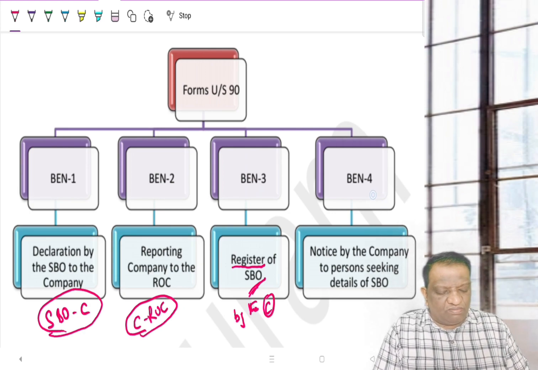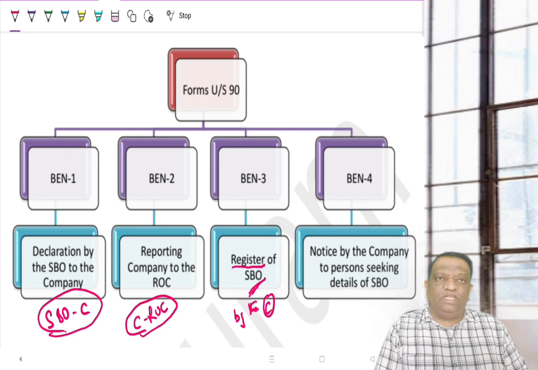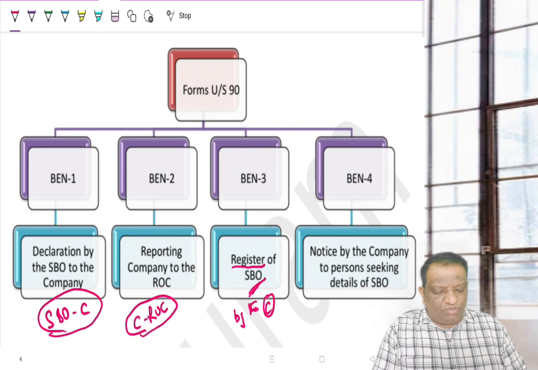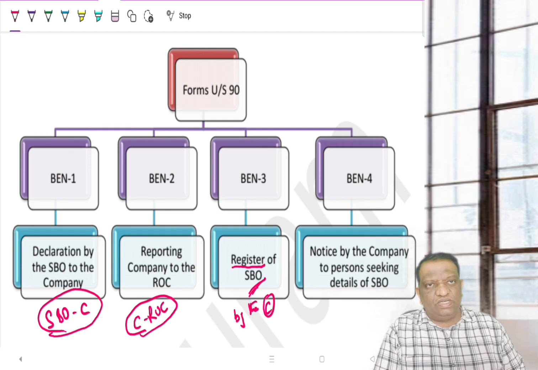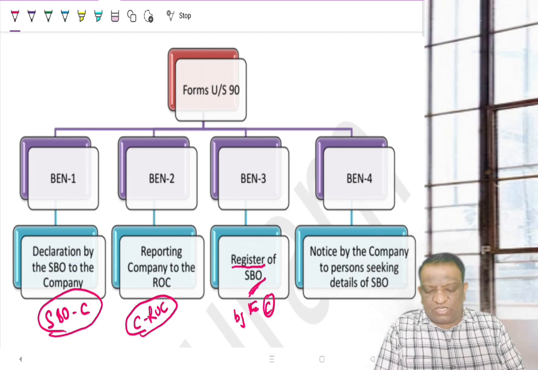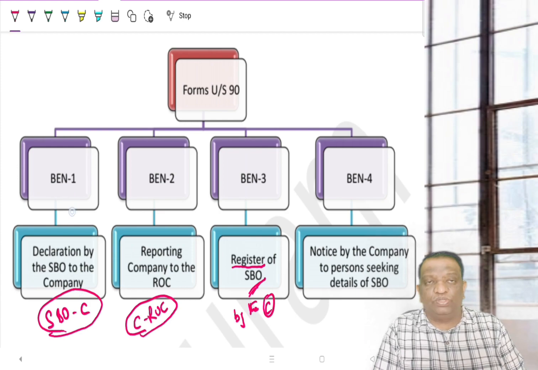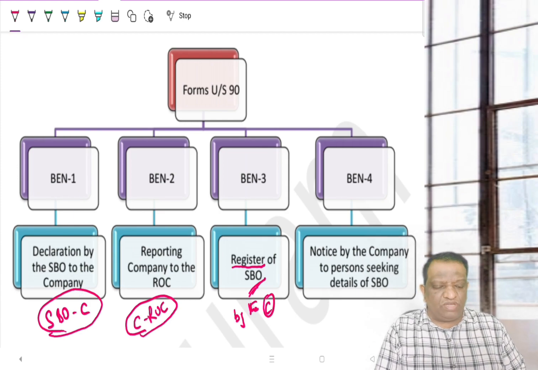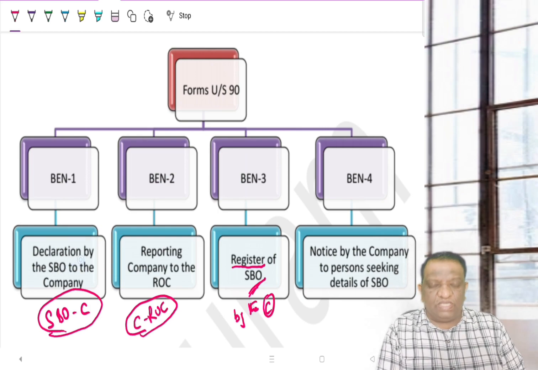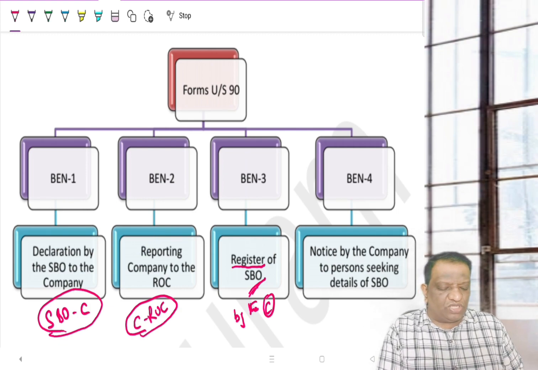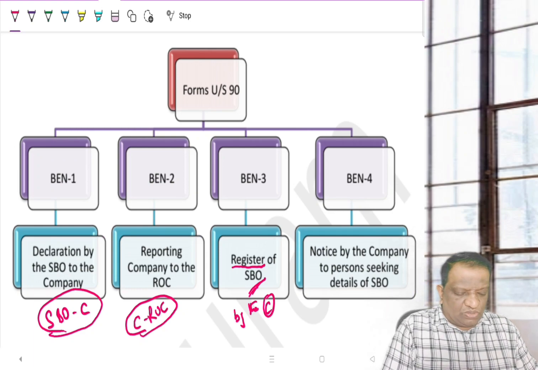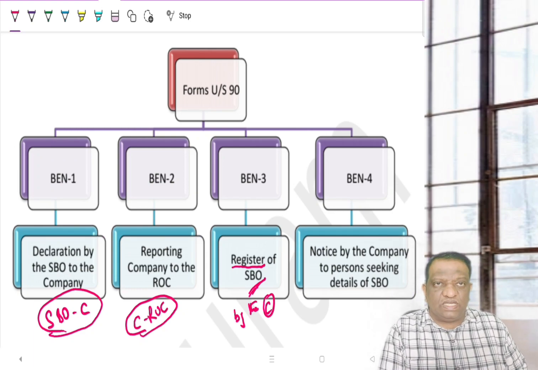Now, BEN 4 is used wherever a company has information, or where the company believes, that a person might be a significant beneficial owner, but he is not communicating to the company. That is through BEN 1. But the company has some information that he must be an SBO, and he is not providing the necessary information to the company to satisfy themselves whether he is an SBO or not. So whenever the company wants such details, that is when the company would be issuing this BEN 4.